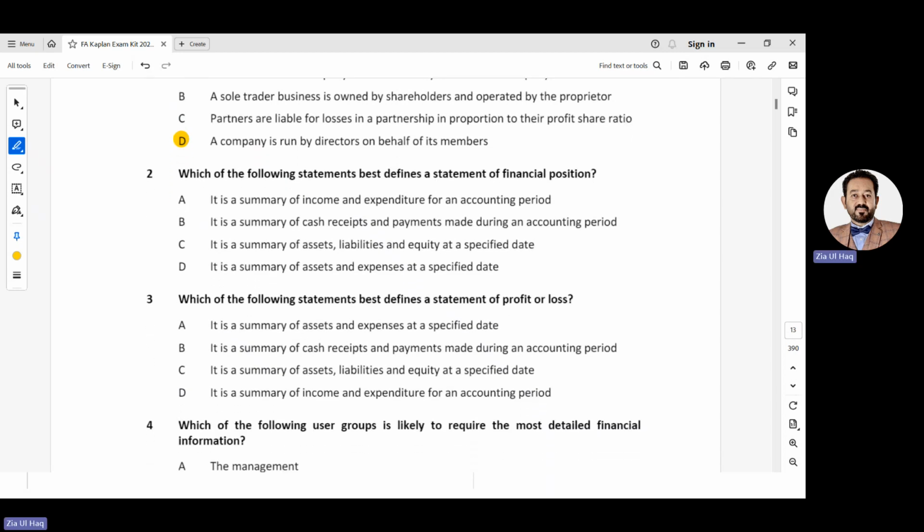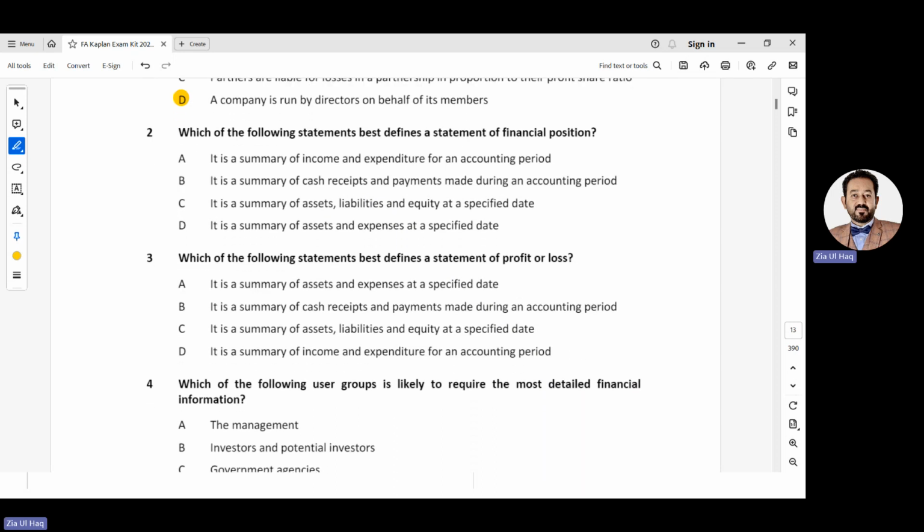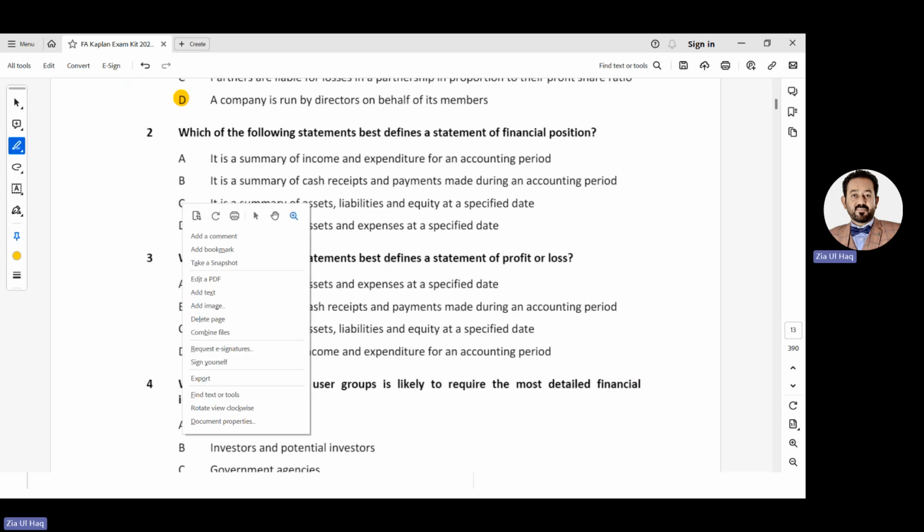Number 2, which of the following statements best defines a statement of financial position? It is a summary of income and expenditure. No, income and expenditure are recorded in the profit and loss account. It is a summary of cash receipts and payments made during an accounting period. No, this relates to the cash flow statement. Assets, liabilities, and equity at a specified date, option C, is correct. Option D has expenses, and expenses relate to the profit and loss account.